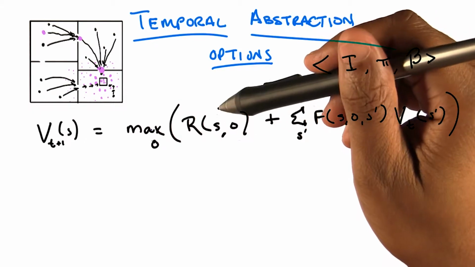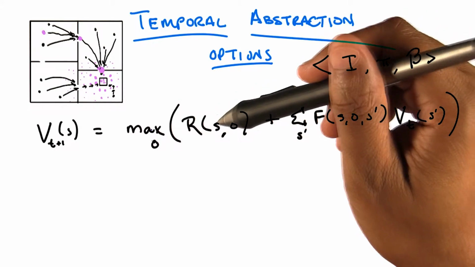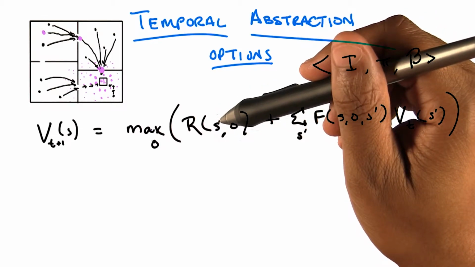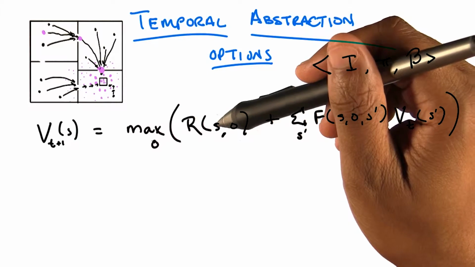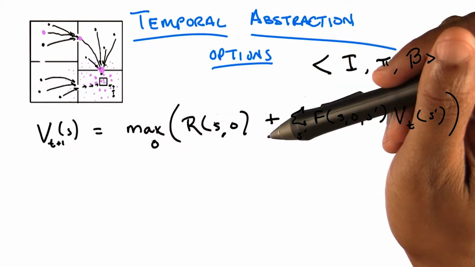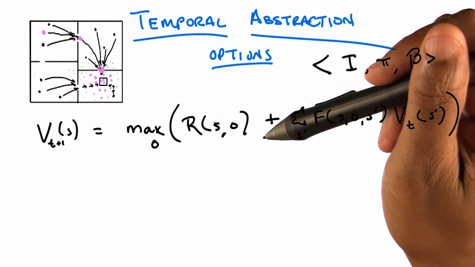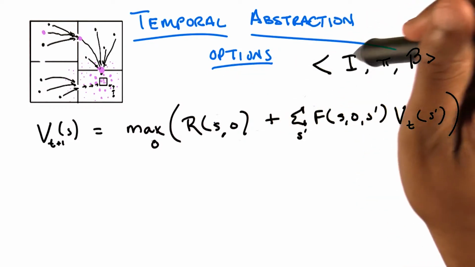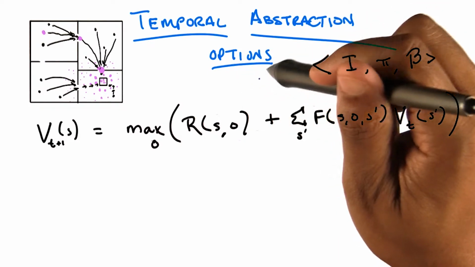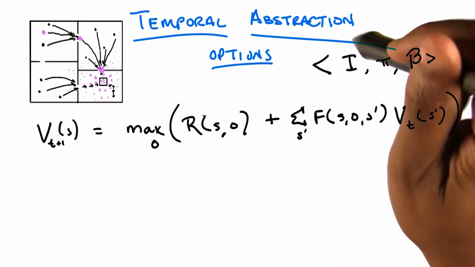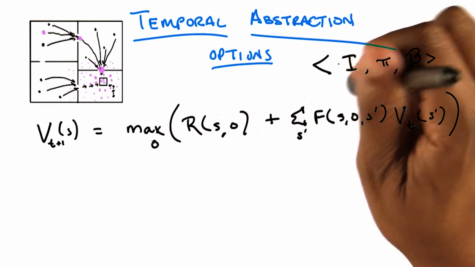I think that depends upon whether it's a lowercase or capital A. That's fair. But I still don't quite understand. You're saying options are made out of actions, because they have little policies, but can you have an option that is just an action? Of course. Options are a generalization of actions. If I wanted to turn an action into an option, then the initiation set would just be everywhere where that action is valid.